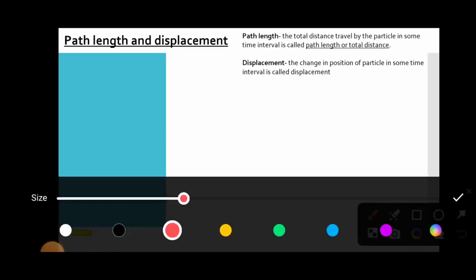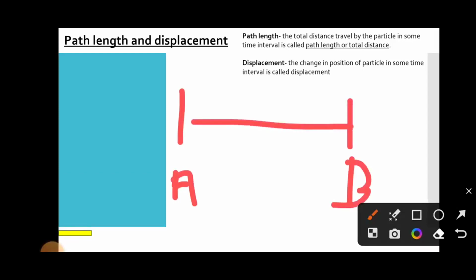For example, suppose you travel from point A to point B, then the total distance traveled by you in some time interval is called the path length or total distance.